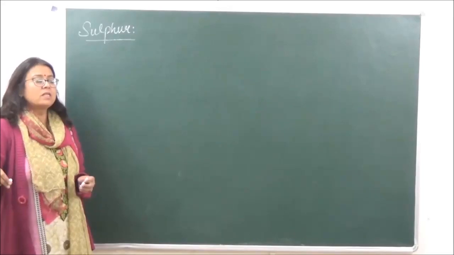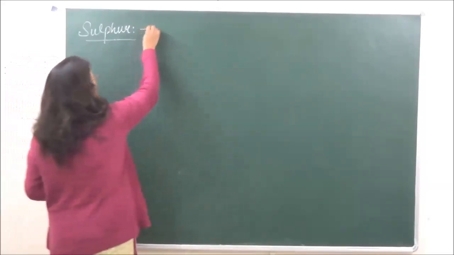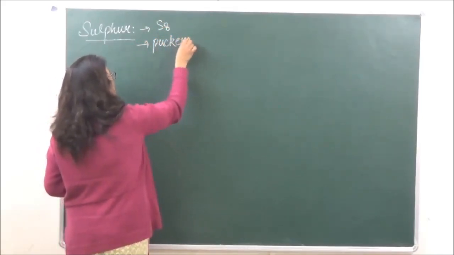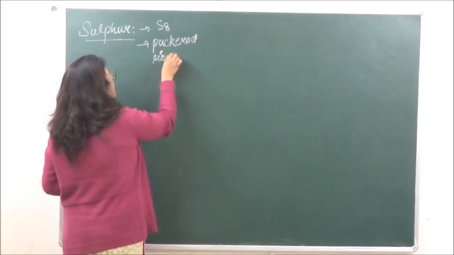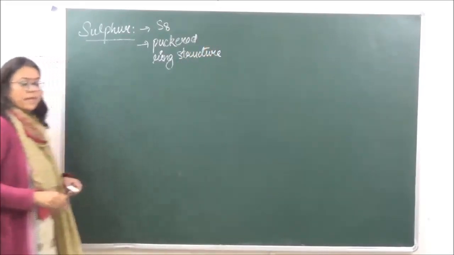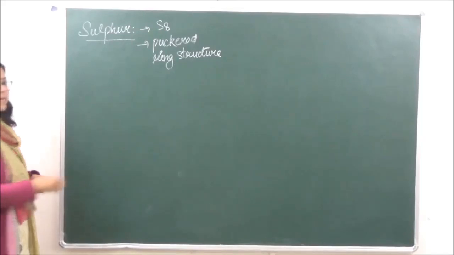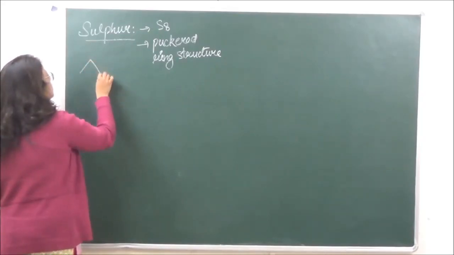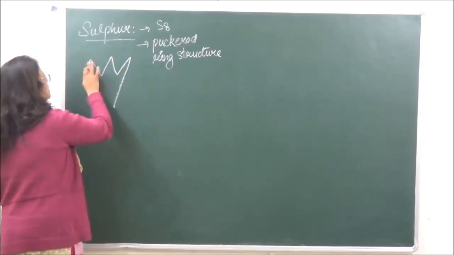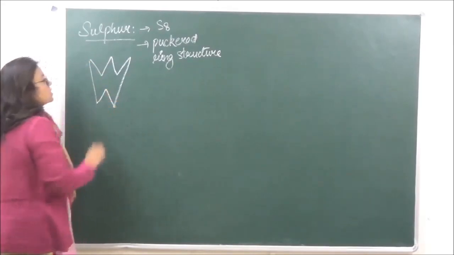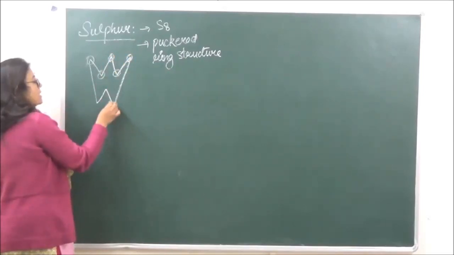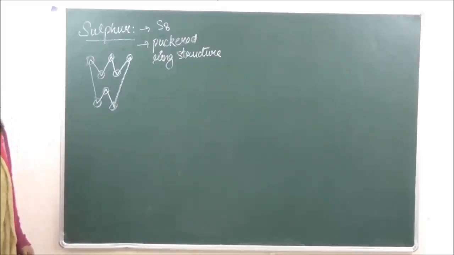Sulfur, as we have already studied, exists as an S8 molecule and it has a puckered ring structure. And we had studied that it has a structure like a crown. This is how the structure of sulfur is. So we have one atom here, 2, 3, 4, 5, 6, 7 and 8. This is how sulfur forms its structure.